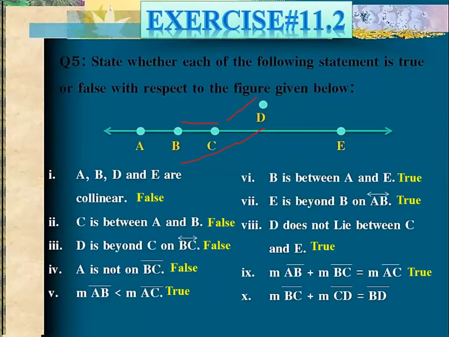It is false. Why is it false? Because B, C, and D are non-collinear points. B, C, and D are non-collinear points. That's why it is false. Okay, now move on to the next topic.